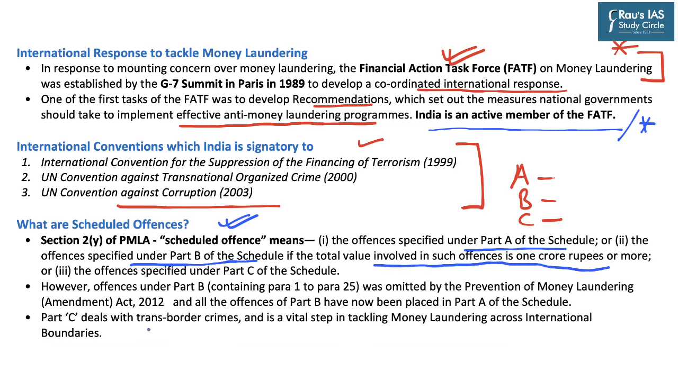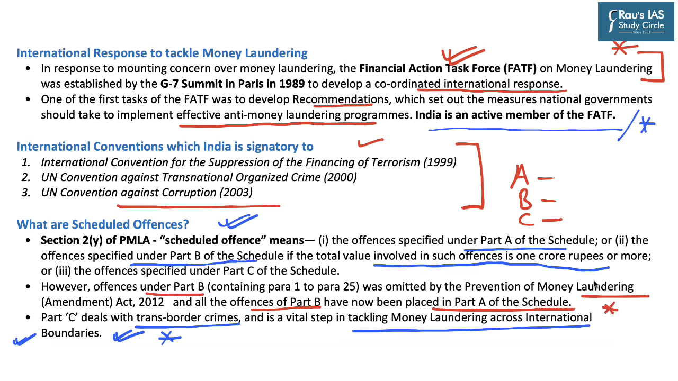Part C deals with trans-border crimes. This also becomes an important prelims pointer, and it is a vital step to tackle money laundering across international boundaries. Now, Part B was omitted by the Prevention of Money Laundering Amendment Act of 2012, and all offences of Part B have now been placed in Part A of the schedule. This is another important prelims pointer: offences mentioned under Part B have been merged with Part A as per the 2012 amendment.